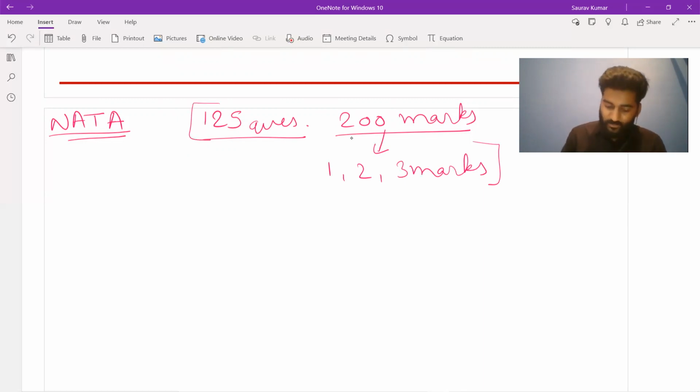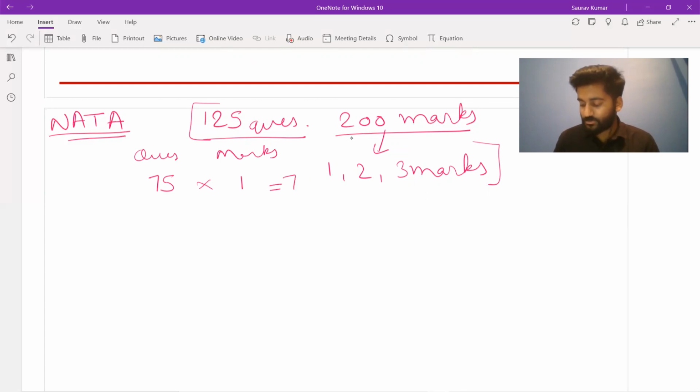So let's assume one kind of scenario that we can have. Let's say we can have 75 questions; this side would be questions, this side would be marks, of 1 mark. So that would become 75. Then we can have 25 questions of 2 marks, so that will become 50.